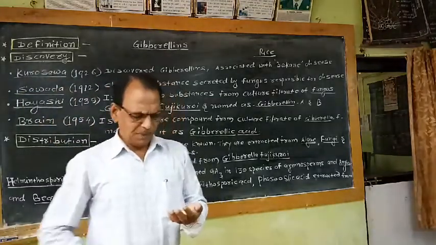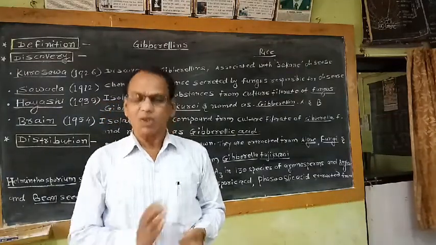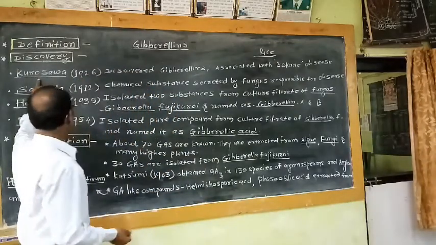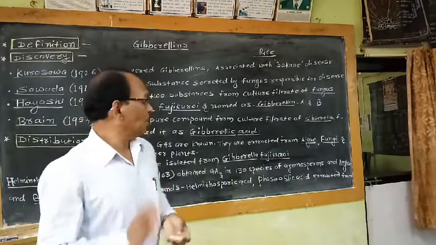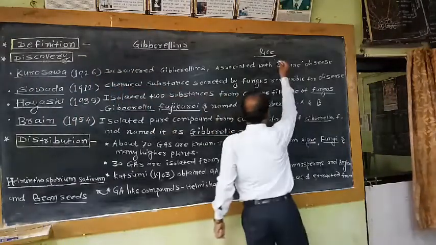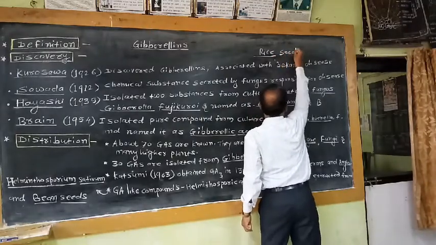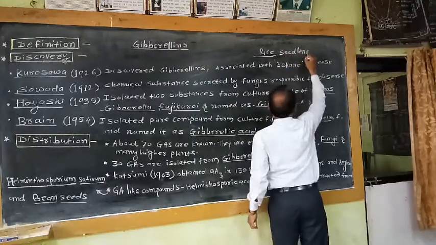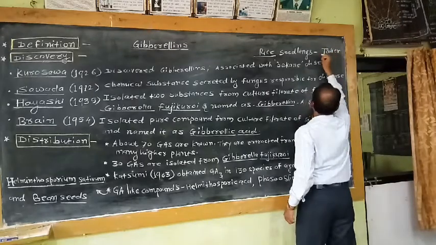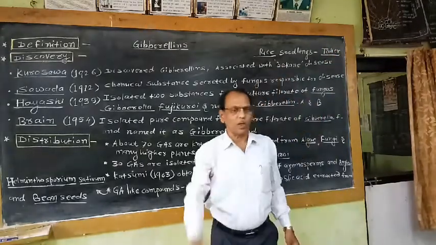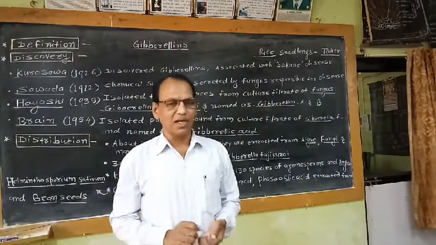So accidentally, when this worker Kurosawa observed the rice field, he reported that some rice seedlings grew much taller than the healthy seedlings.